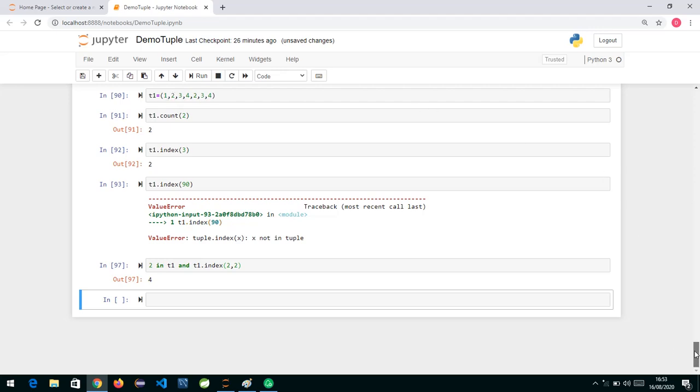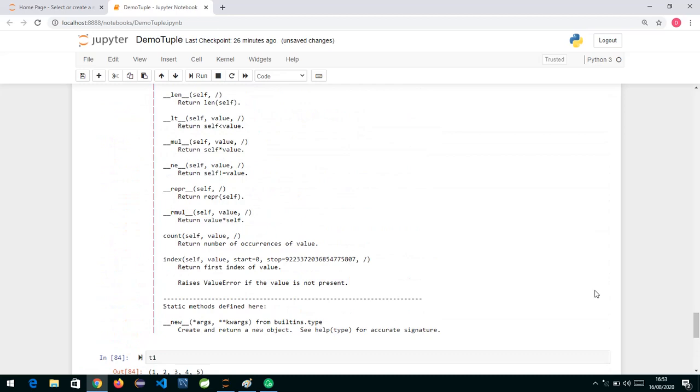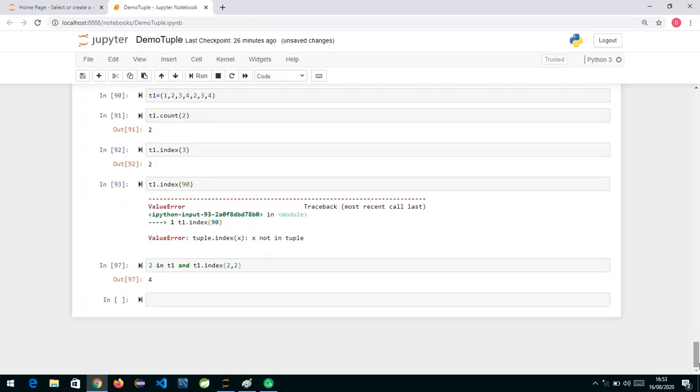If you open help, you can see all the definitions they have specified. The value is what we want to search for, and by default the start is 0. If you don't specify start, it will take it as 0. If you don't want to always search the first position but want the second occurrence, wherever your first occurrence of 2 is, here it is at position 1.